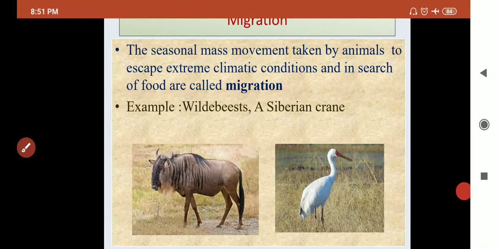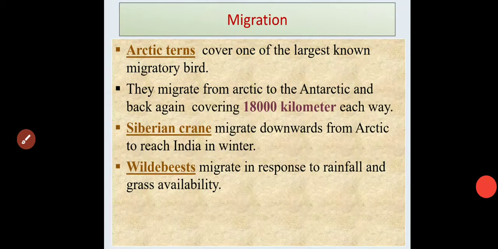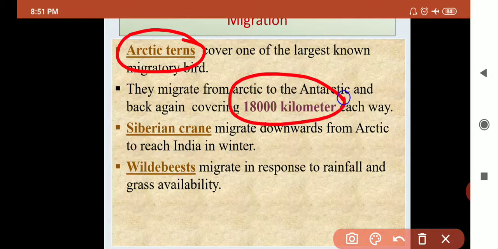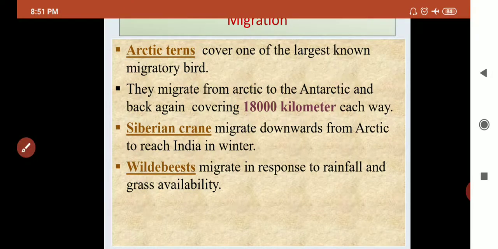These are the two examples. Then if asked which bird is the largest migratory bird, your answer is Arctic tern is the largest migratory bird. It can migrate 18,000 kilometers. So this is your answer.